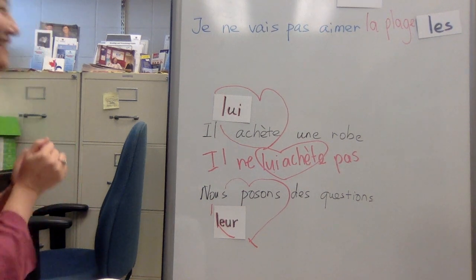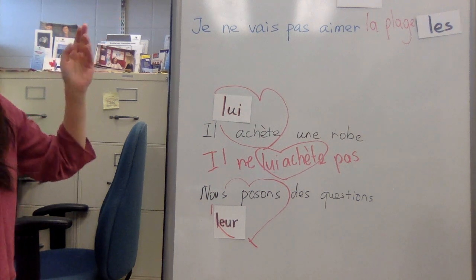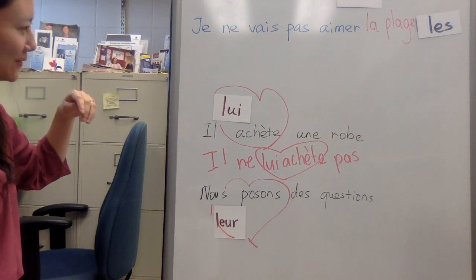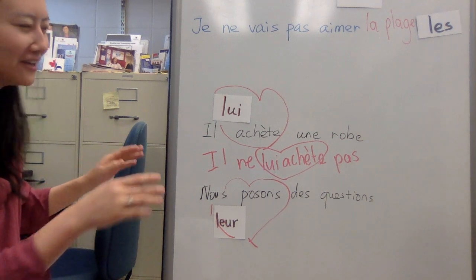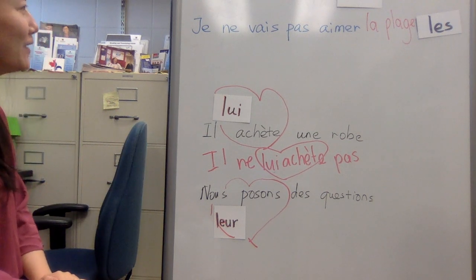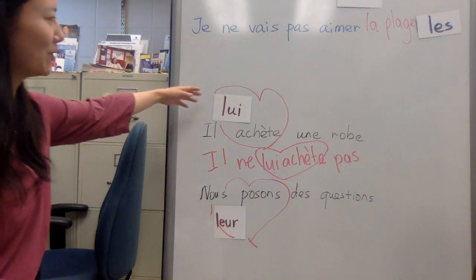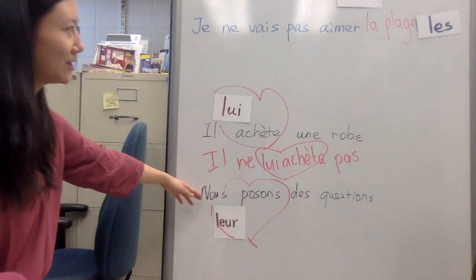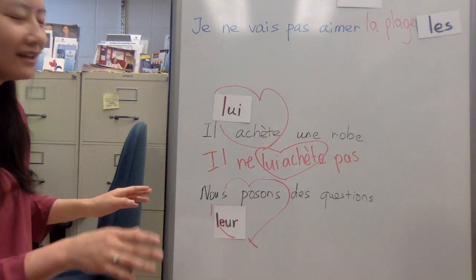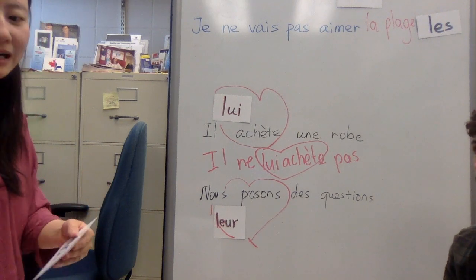Alright? Quite simple, isn't it? So we just need to know when to use COD and when to use COI, depending on whether there's an à in the sentence or not at this stage. We just want to make it simple for now. If there is an à, then your only two options for now will be lui, if it's one person, or leur, if it's more than one person. If you don't see the à in a sentence, then those are the direct pronouns.